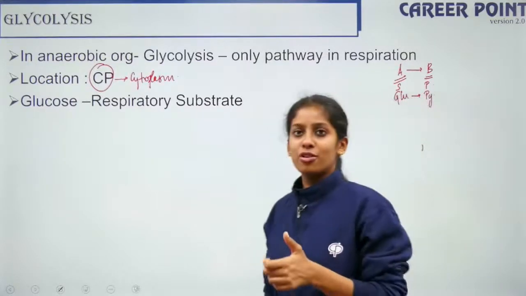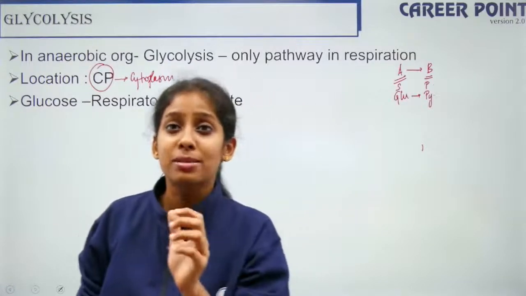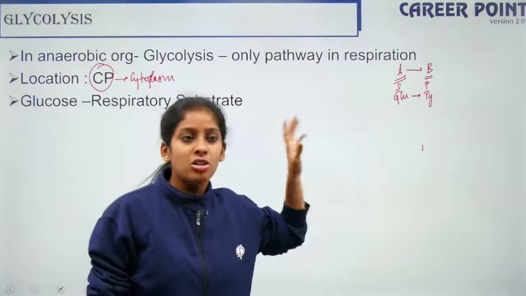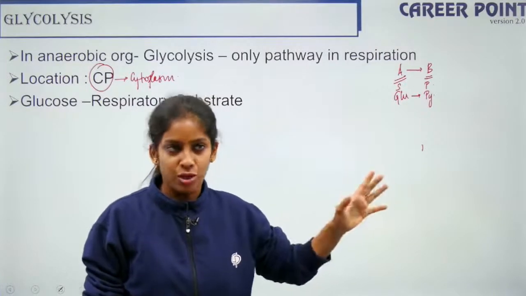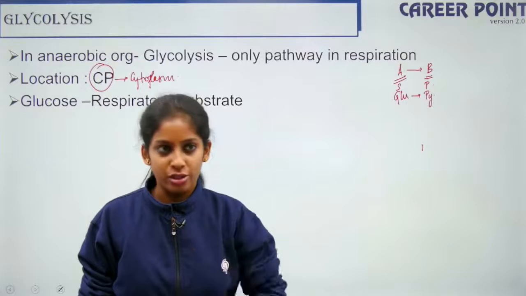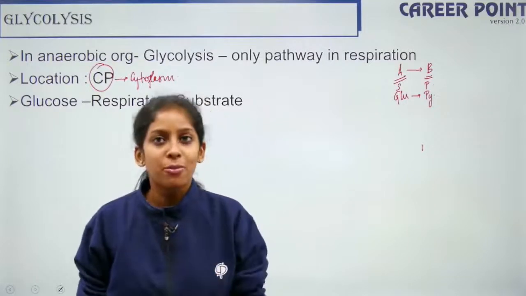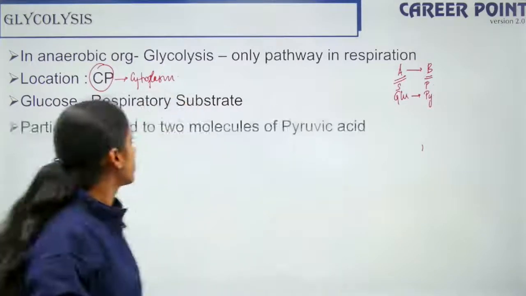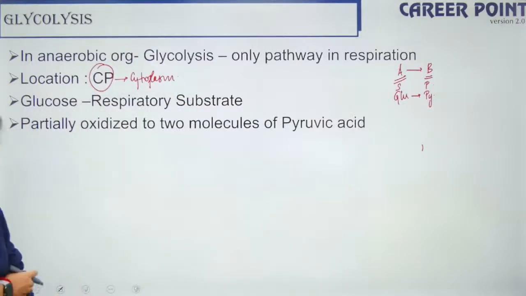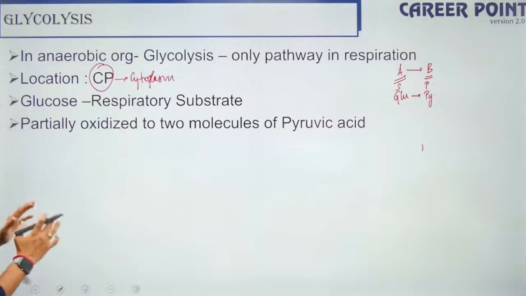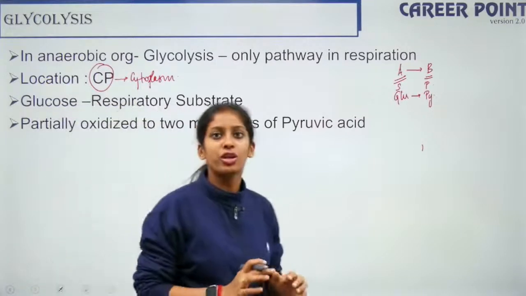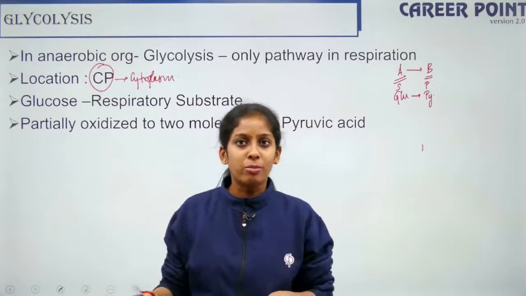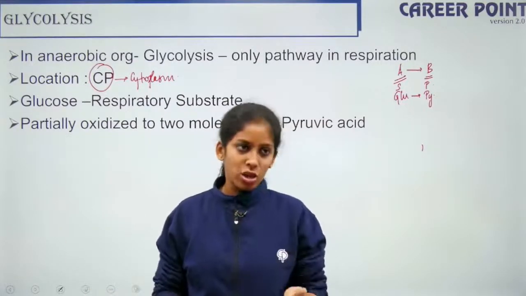It is a slightly different modification. It is called the respiratory substrate because the process of respiration is happening. So this is your respiratory substrate. What is your respiratory substrate? That is glucose, right? What is the end product that you're going to get? You're going to get pyruvate or pyruvic acid, right? So what is happening in glycolysis is that the glucose is partially oxidized to give you pyruvic acid. We start the process with glucose and we end it with pyruvic acid. In between it is getting oxidized.